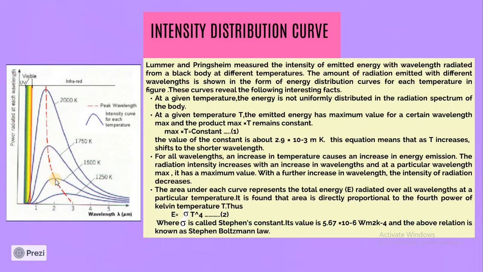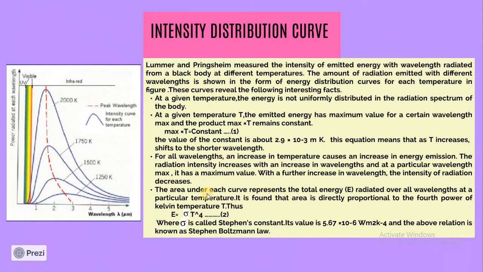It was also observed that as the temperature decreases, the curve slightly starts flattening, and the maxima also move towards the higher wavelength region. For all wavelengths, an increase in temperature causes an increase in energy emission. The radiation intensity increases with wavelength, and at a particular wavelength it becomes maximum and then starts decreasing.